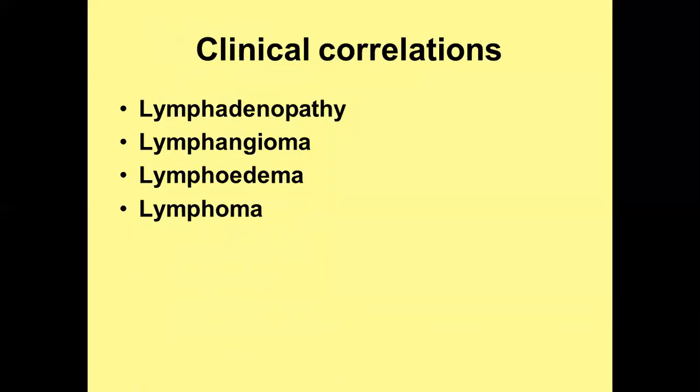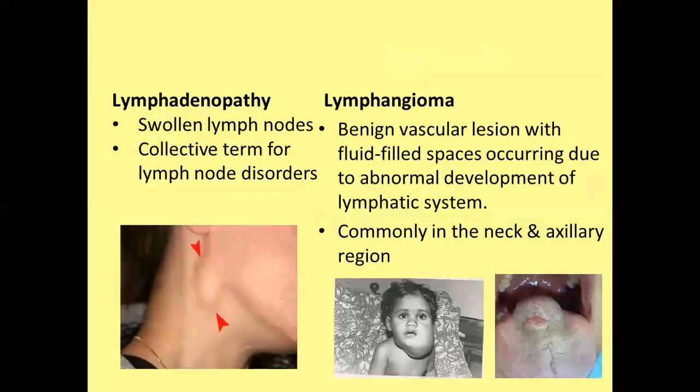Now clinical correlation. We will discuss the lymphatic clinical correlation in four parts: lymphadenopathy, lymphangioma, lymphoedema, and lymphoma. So first of all, lymphadenopathy. This is known as a regional adenopathy because swollen lymph node is visible in the particular region, and it is a collective term of lymph node disorder. So you can find this kind of clinical correlation in different regions. So this is known as lymphadenopathy.